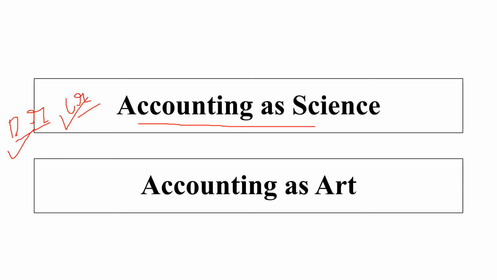The second point here is accounting as an art. Art requires perfect knowledge, interest and experience to do the work effectively. Accounting also requires knowledge, interest and experience to maintain the books of account in a systematic manner. Anybody can't do accounting. If I want to do accounting but I have no knowledge of accounting, I can't do it. That means accounting requires knowledge, interest and experience. That's why we consider accounting as an art.